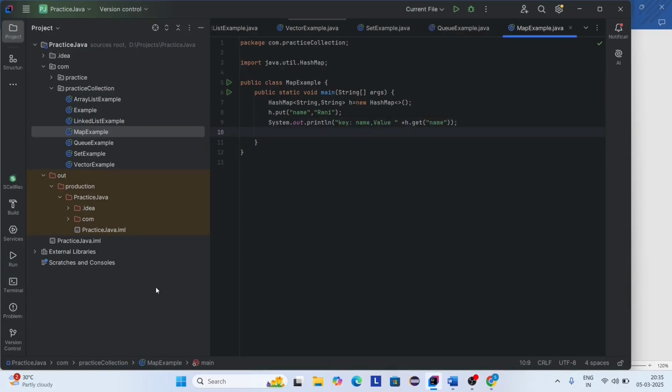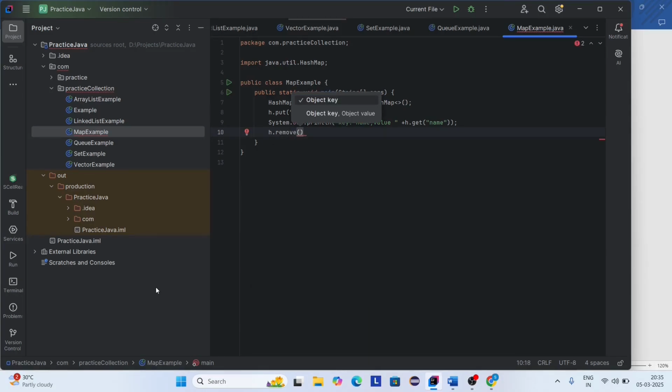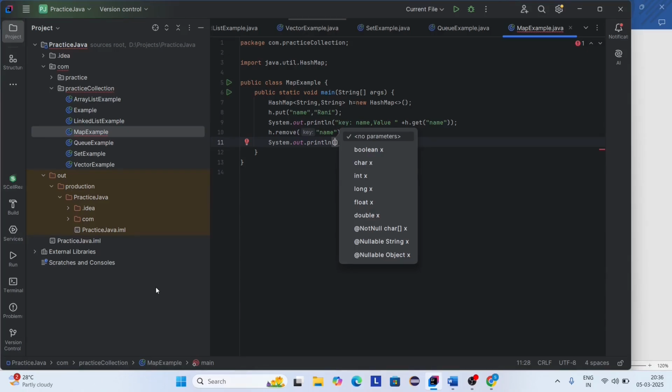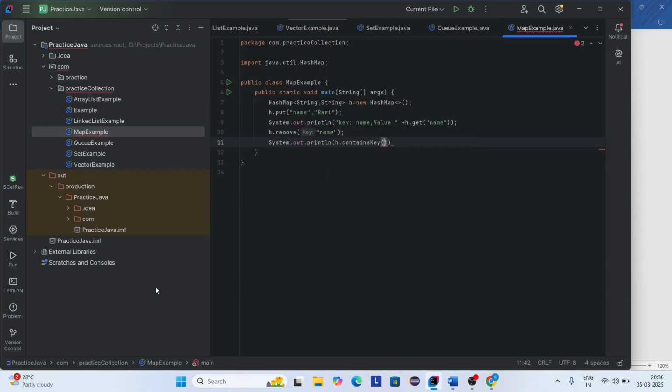Now I want to remove the key, so I use the remove method. I want to remove the key, that's why I'm giving the key name. And again I want to check if the key is present. If the key is present, it returns true, else false. So for that I'm using the containsKey method. So System.out.println, h.containsKey method, here you can see it is available. Here I'm giving the key name. Let's run this code.